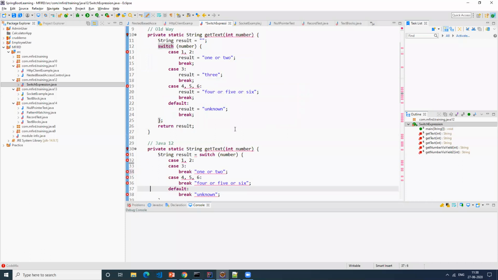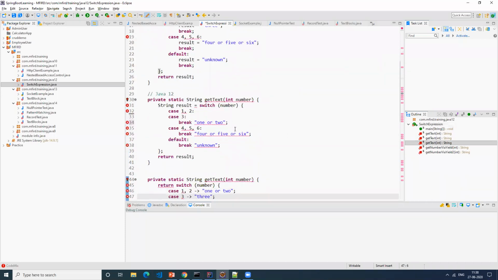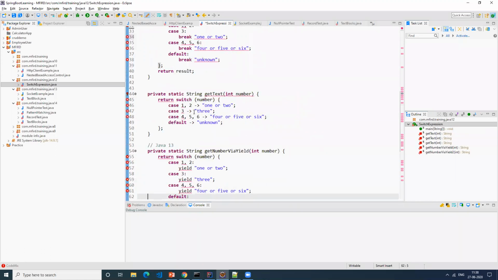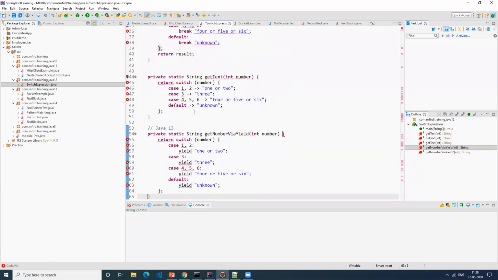So earlier we used to write like this, right? In Java 12 there is a facility where the switch returns a value, and break also returns. Somehow in Java 13 they felt that returning with a break statement doesn't make sense. So Oracle decided to add a new keyword called yield.